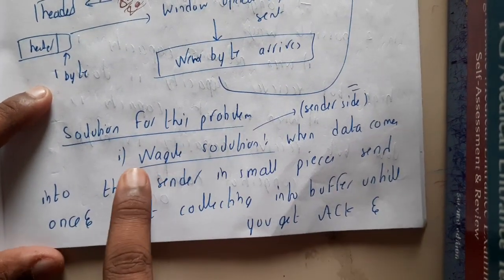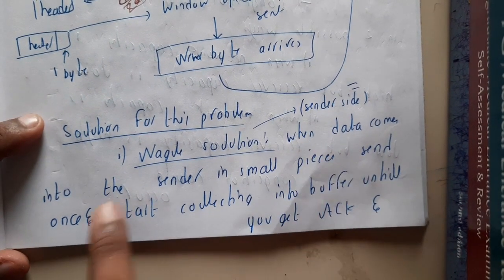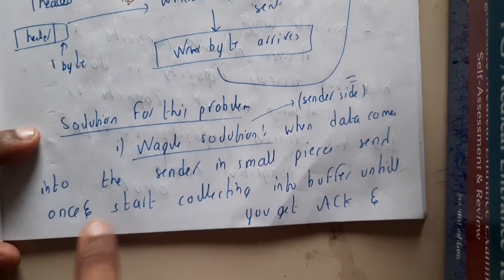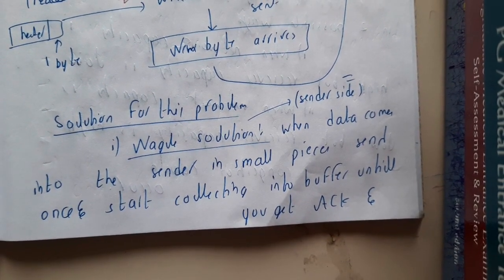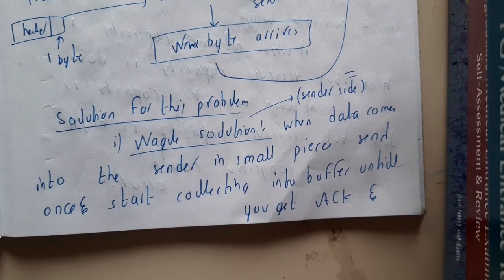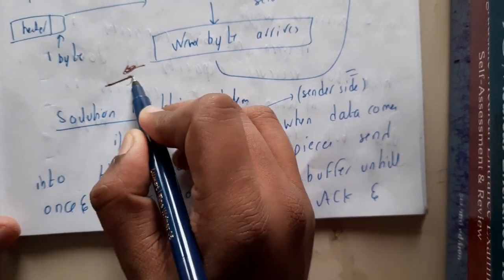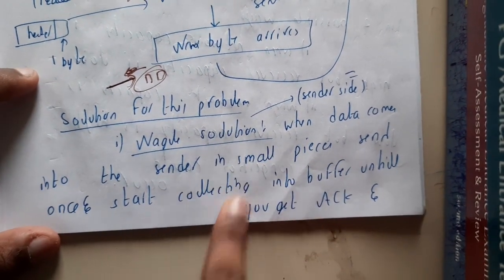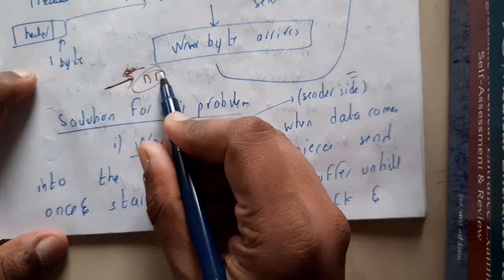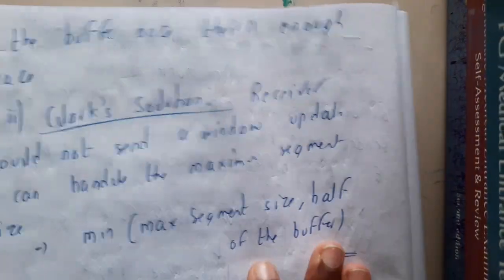Okay, solution. The first solution is Nagle's solution. It is a sender side solution. When data comes into the sender in small pieces, send the first piece once and start collecting the rest into a buffer until you get an acknowledgement. So until you get the acknowledgement, you need to wait. You should not directly send just because there is an empty space. You should not send data byte by byte. You should collect them and then send them. So that is the solution given by Nagle. And how long you should collect is until you receive the acknowledgement from the receiver.